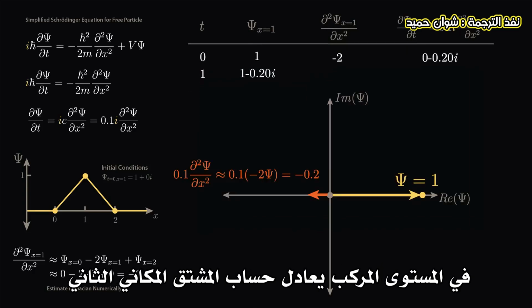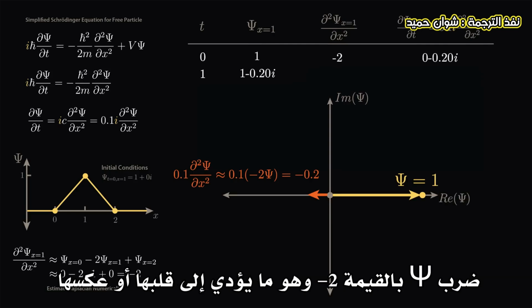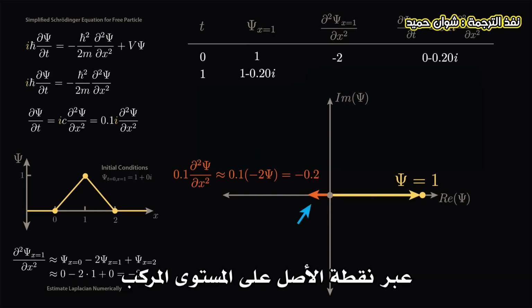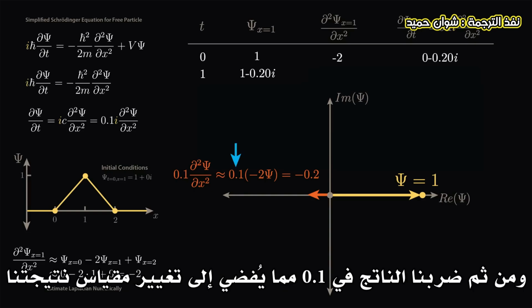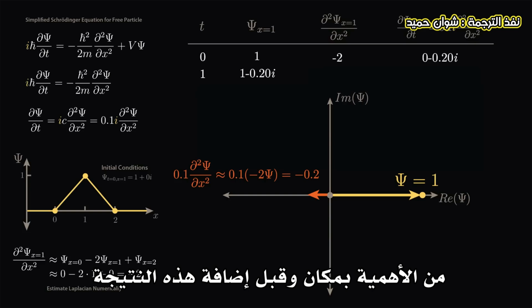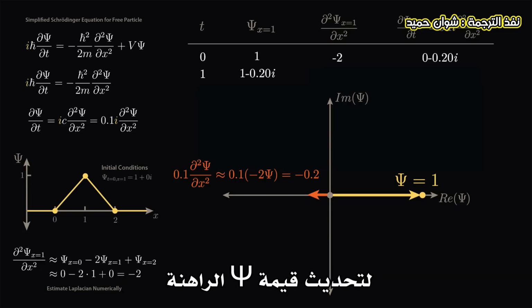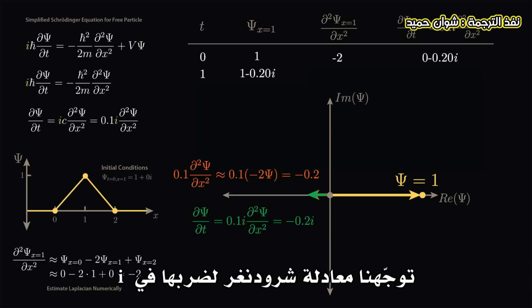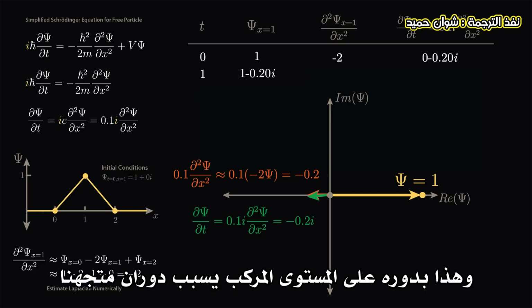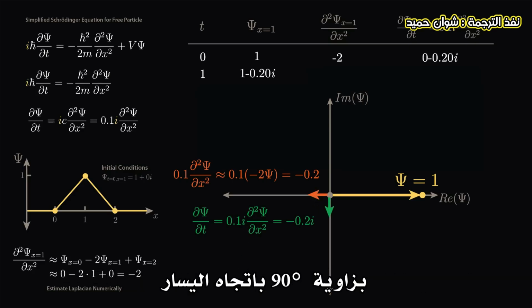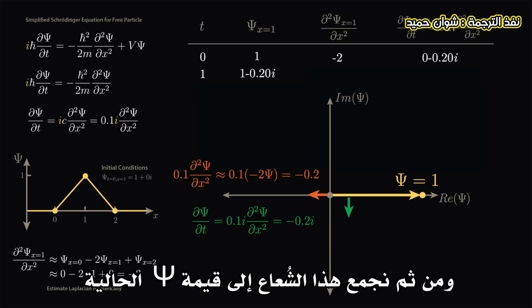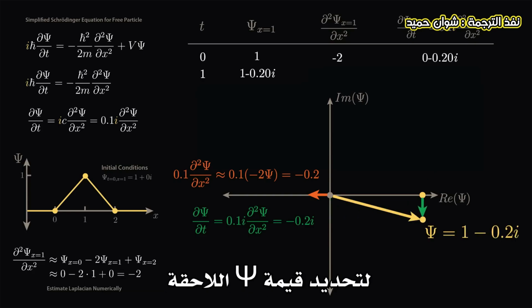On the complex plane, taking the second spatial derivative was equivalent to multiplying psi by minus 2, which flips it across the origin on the complex plane. We then multiplied by 0.1, scaling our result. Now importantly, before we add this result to update our current value of psi, Schrödinger's equation tells us to multiply by i, which on the complex plane rotates our vector by 90 degrees to the left. We then add this vector to our current value of psi to compute the next value of psi.